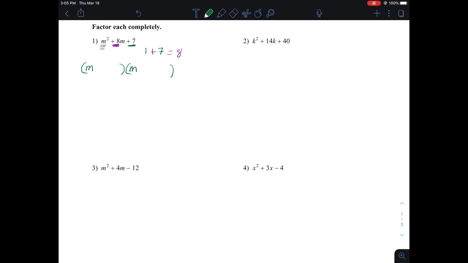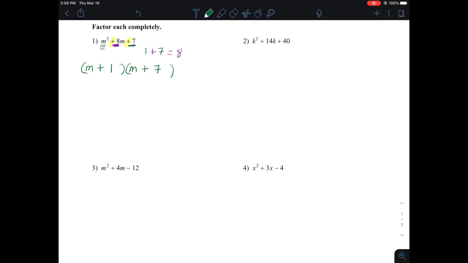Since I have plus and plus, inside of these binomials I'm going to have two plus signs. The only factors that multiplied to be 7 and added up to be 8 were 1 and 7. So one of these is going to be m plus 1, and the other one is going to be m plus 7, and we have it factored.